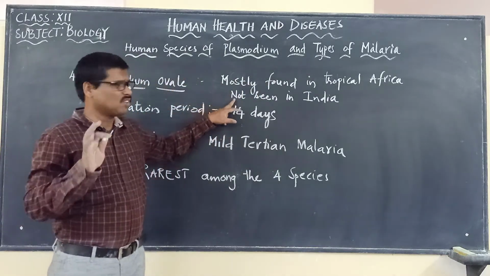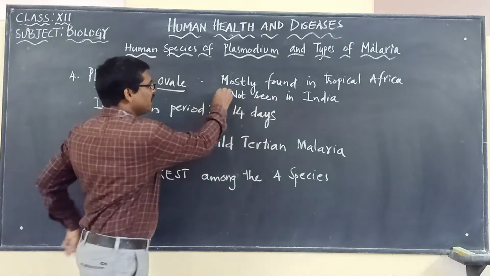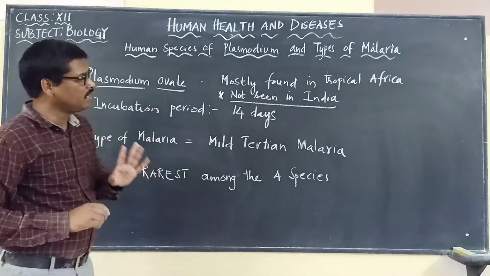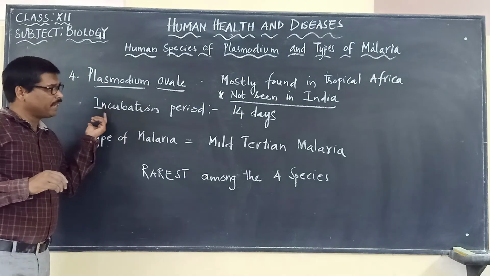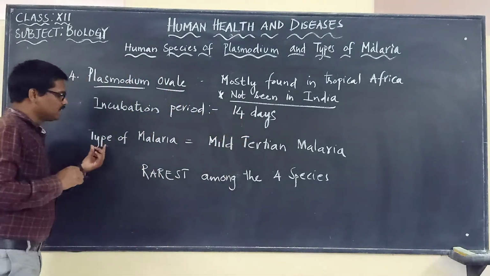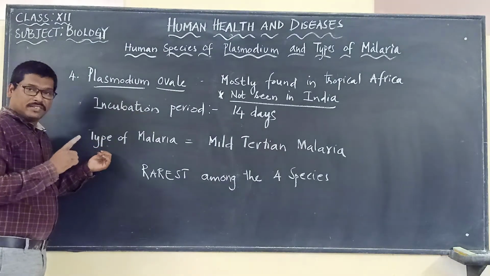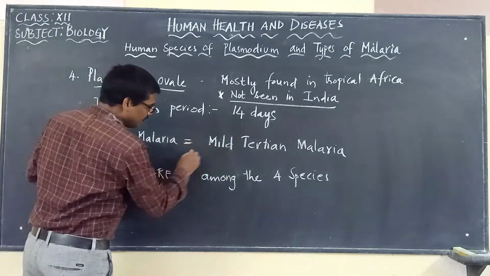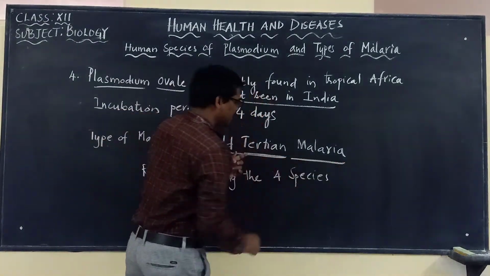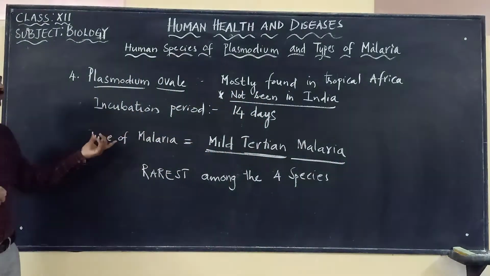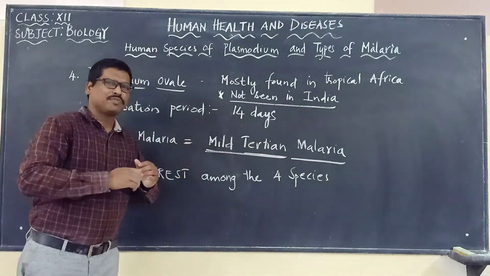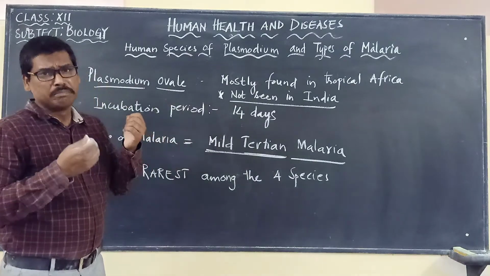Usually it is not seen in India. Its incubation period is about 14 days. The type of malaria is named mild tertian malaria. What is it called? Mild tertian malaria. And the fever may be very, very mild.